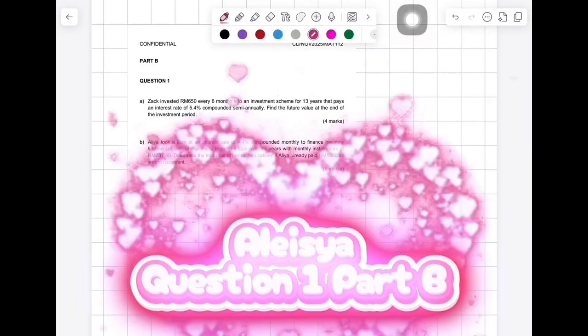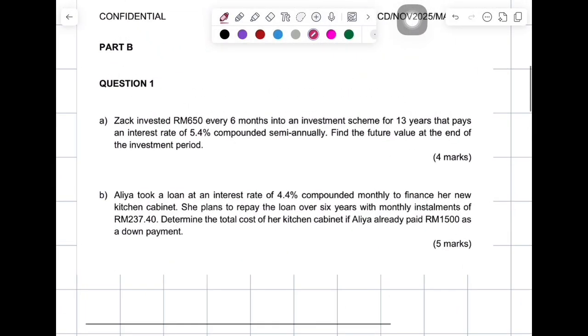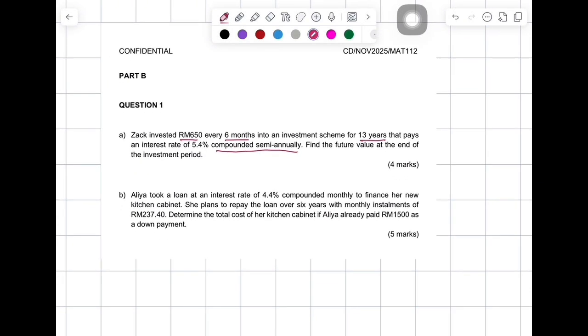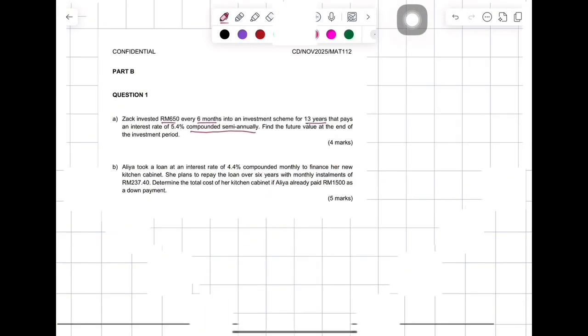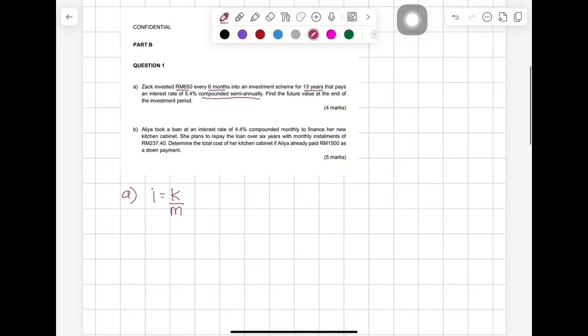Hi everyone, my name is Alicia. I will be showing you how to solve question 1 part B. Z invested RM650 every 6 months into an investment scheme for 13 years that pays an interest rate of 5.4% compounded semi-annually. Find the future value at the end of the investment period. Z deposits RM650 every 6 months, so this is not a one-time investment. Because the money is added regularly, we must use the future value of an annuity.